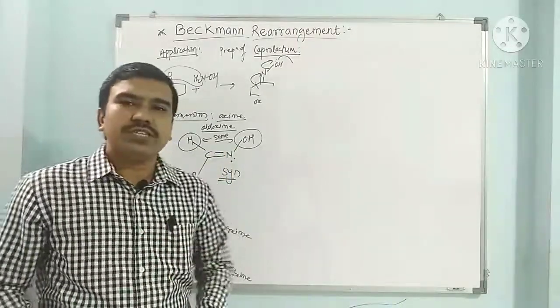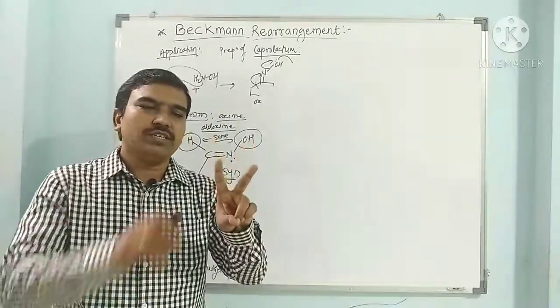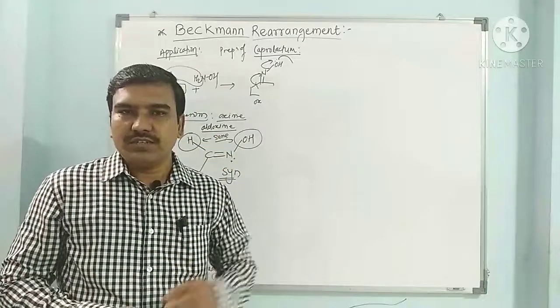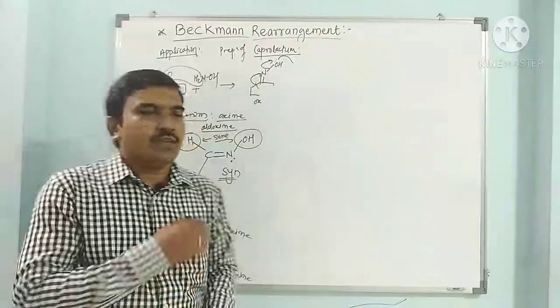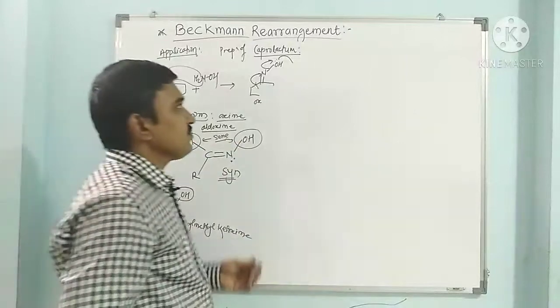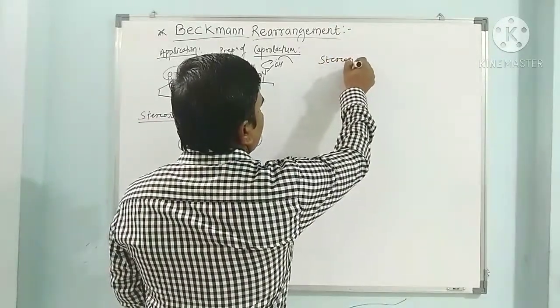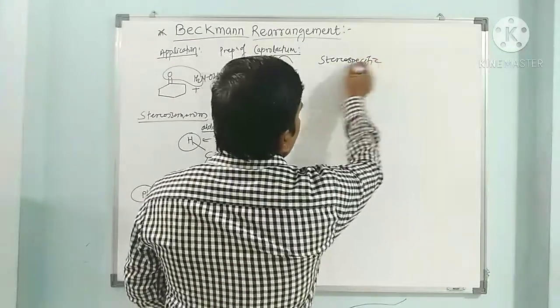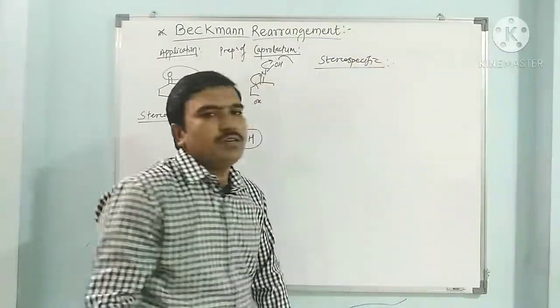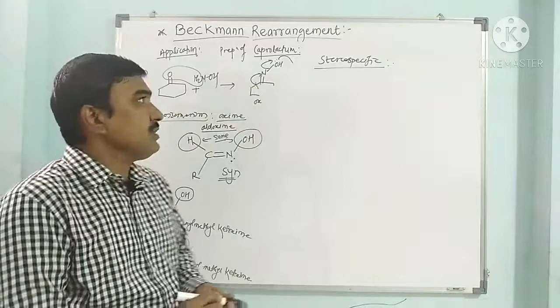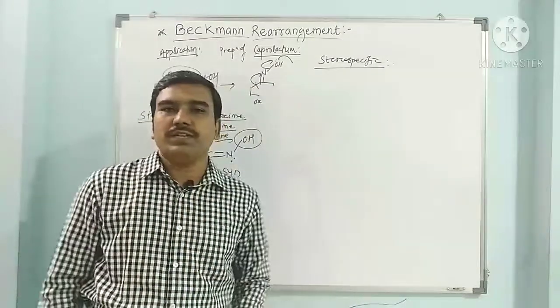In stereoselective reactions, we can get a mixture of products, but one of them is predominant. But the Beckmann rearrangement is stereospecific in nature.